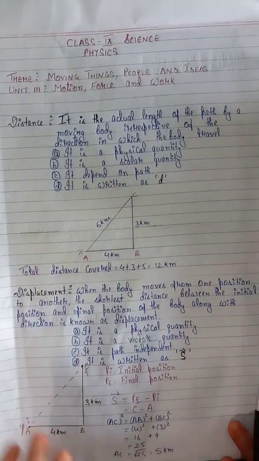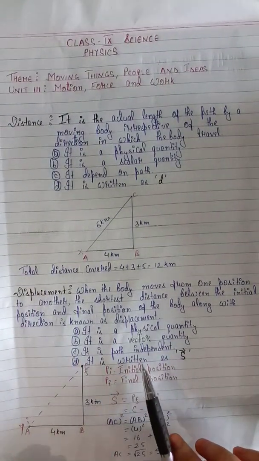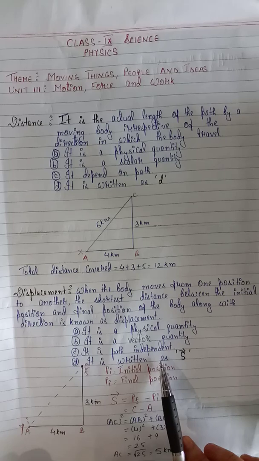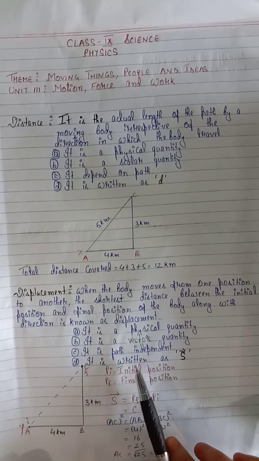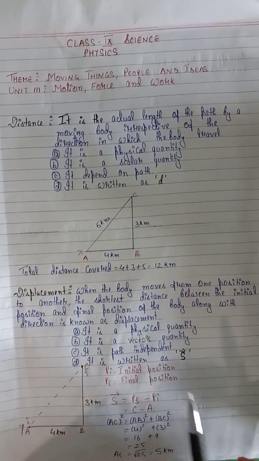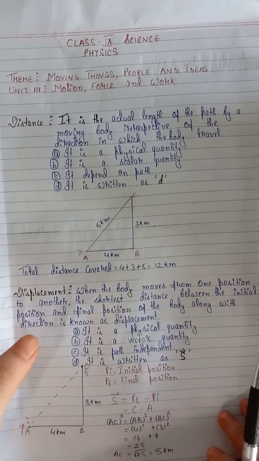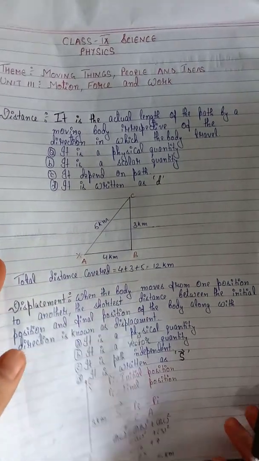Now, it is mentioned that it is path independent. How? Path independent.